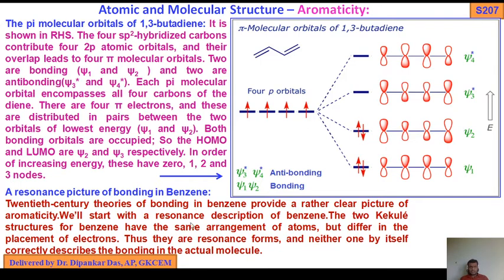The two Kekulé structures of benzene have the same arrangement of atoms but differ in the placement of electrons. Thus they are resonance forms, and neither one by itself correctly describes the bonding in the actual molecule.